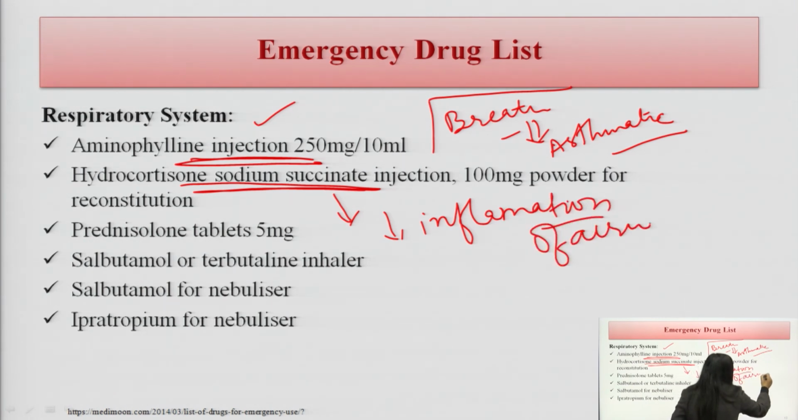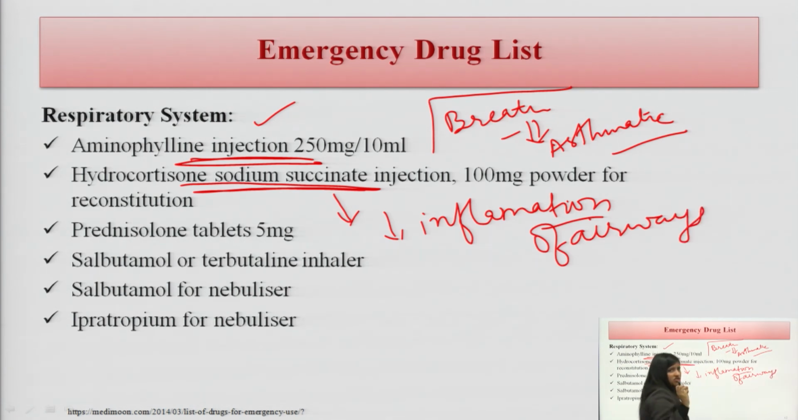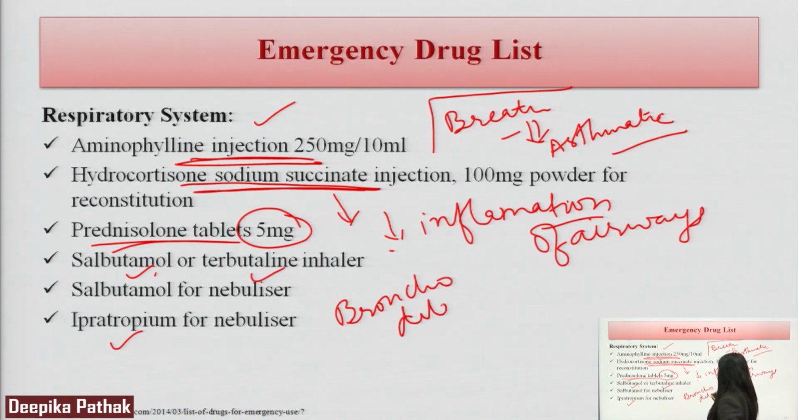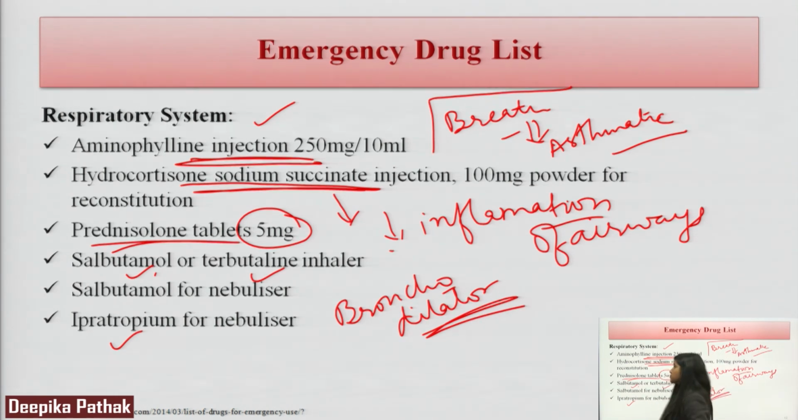When there is an inflammation in the airways, of course, there is a constriction of the airways. In asthma, the same thing happens. So, it will reduce the inflammation of airways. Prednisolone tablets are there, this is also a corticosteroid. Salbutamol, terbutaline and ipratropium, these all are the nebulizers or inhalers prescribed for the respiratory symptoms, meaning if there are any breathing problems, and they all act as bronchodilators. They will dilate the airways and finally improve the symptoms.